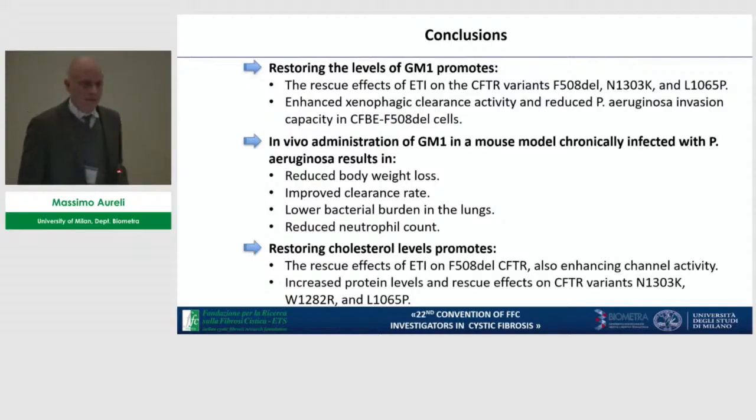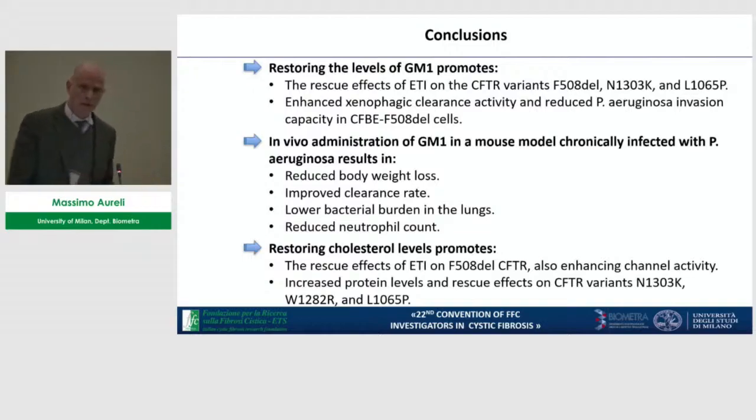In conclusion, what we found is that restoring the level of GM1 promotes in some way the increase in the protein levels of different variants of CFTR, affecting the protein stability and folding, and we observed an enhanced xenophagic clearance activity and reduced Pseudomonas aeruginosa invasion capacity in CFBE F508del cells. The in vivo administration of GM1 in a mouse model chronically infected with Pseudomonas aeruginosa resulted in reduced body weight loss, improved clearance rate, lower bacterial burden in the lungs, and reduced neutrophil count.